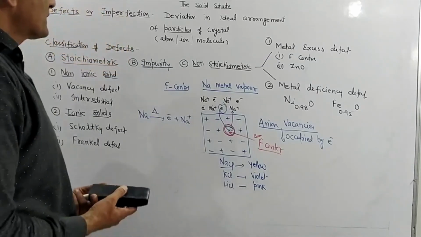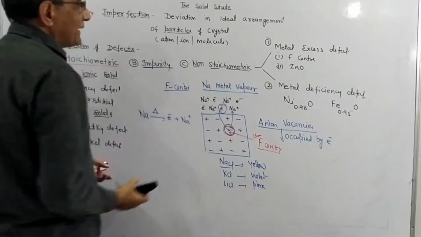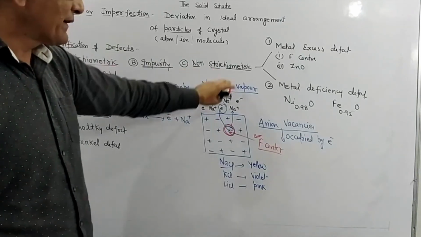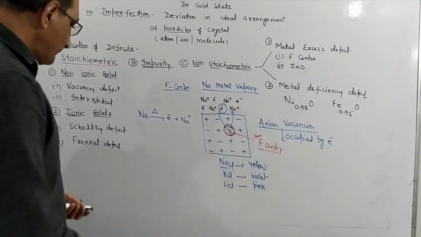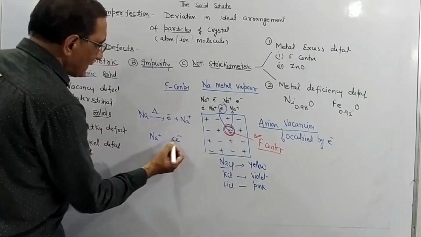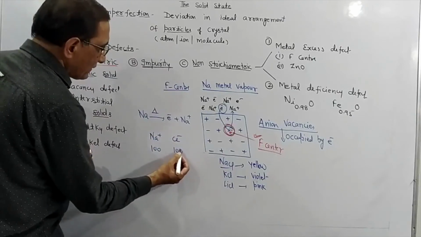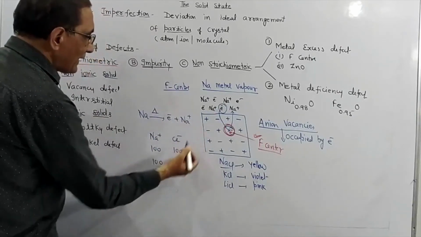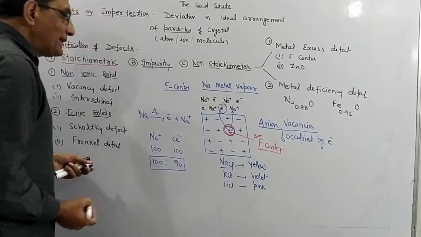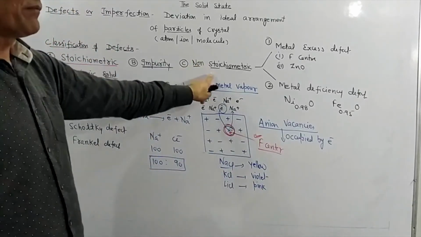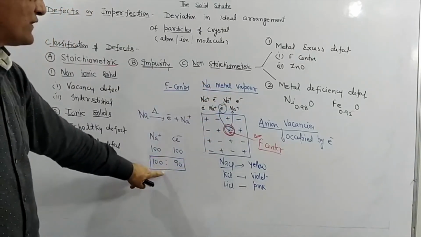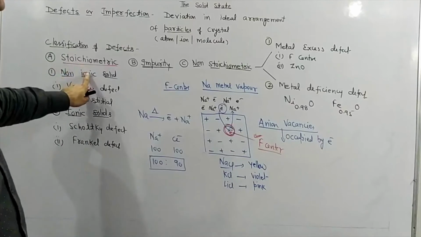So now we will discuss another example, zinc oxide, and before that we need to understand why this defect is called non-stoichiometric defect. In this case, earlier we had an equal number of Na+ and Cl-, suppose 100. Now if 10 Cl- ions go out, it means now we have fewer Cl- than Na+. Therefore it is called non-stoichiometric defect. It means in case of non-stoichiometric defect, the composition changes. In stoichiometric defect, the composition does not change.